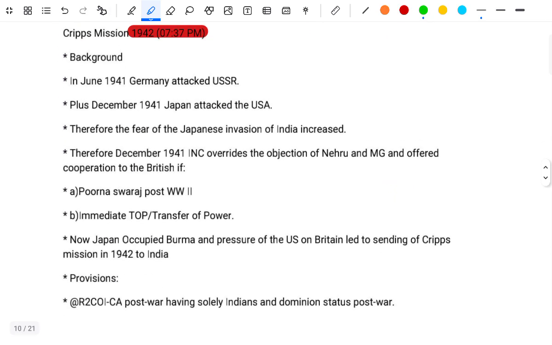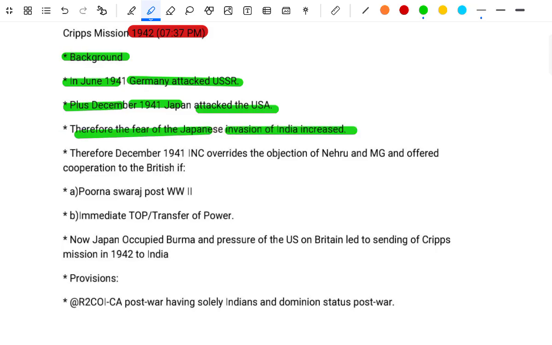Cripps Mission 1942 background. In June 1941, Germany attacked the USSR, plus in December 1941, Japan attacked the USA. Therefore, the fear of Japanese invasion in India increased. Therefore, in 1941 the INC overrode the objection of Nehru and Gandhi and offered cooperation to the British if: A. Purna Swaraj was granted post World War II.